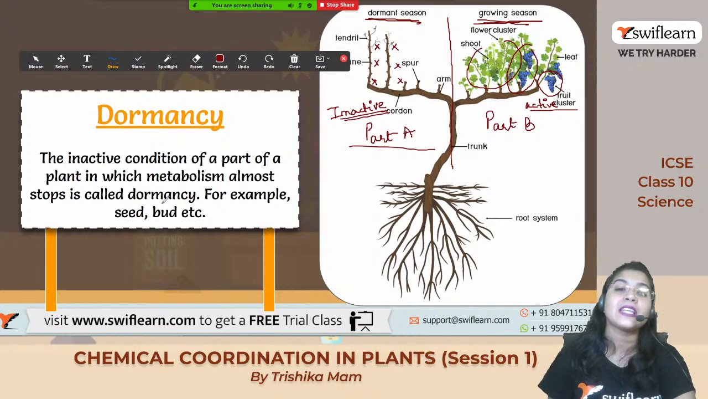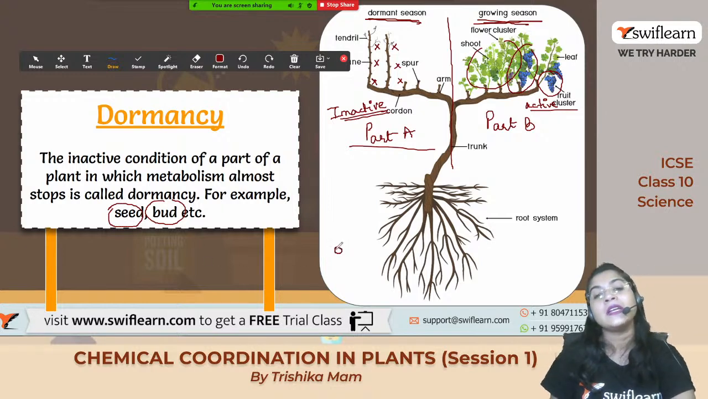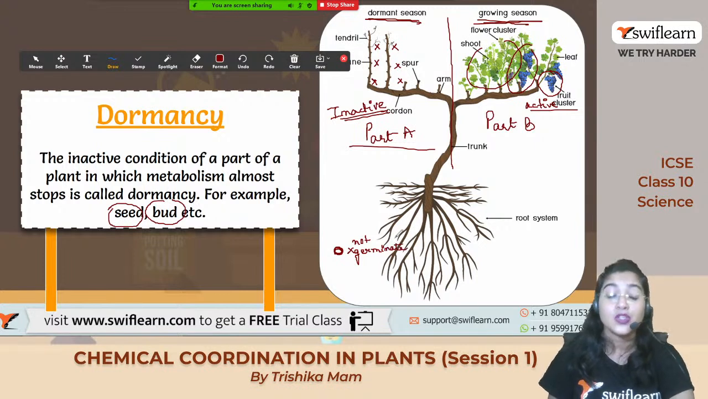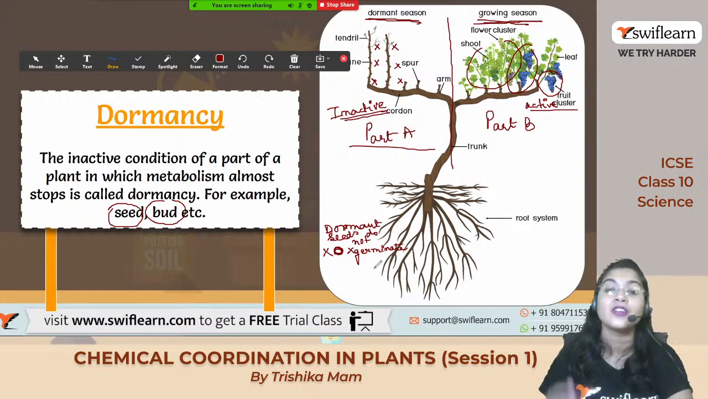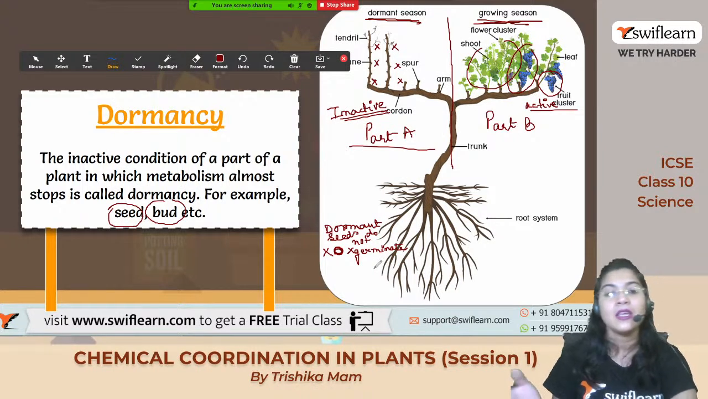So dormancy we can see in case of the bud, in case of the seed. When the seeds are dormant, they will not germinate. That is why the farmers do not select the dormant seeds. Always remember or write it down in your copy also, dormant seeds do not germinate. Whenever they are in the dormant condition, after overcoming the dormancy, they can again germinate.